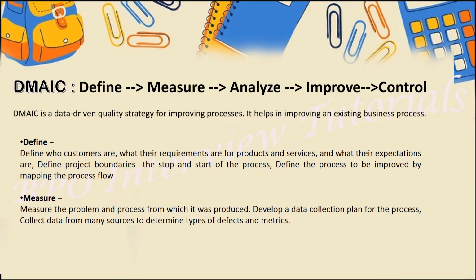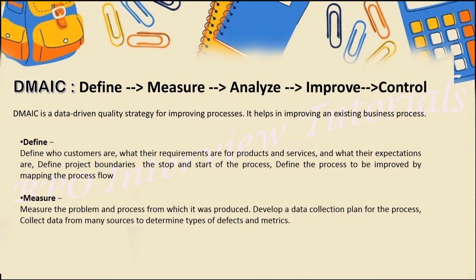D stands for define, M stands for measure, A stands for analyze, I stands for improve, and C stands for control. So guys, this is the basic of the Six Sigma. These are on these five terms. Basically we will do the Six Sigma. We will find out the customer satisfaction. We will reduce the defects. We will improve the process. We will improve the scores. So how we can do that? That is a different part. We will cover it later on. Today we will see the overview on it, like what do you understand by define, measure, analyze, improve, and control.